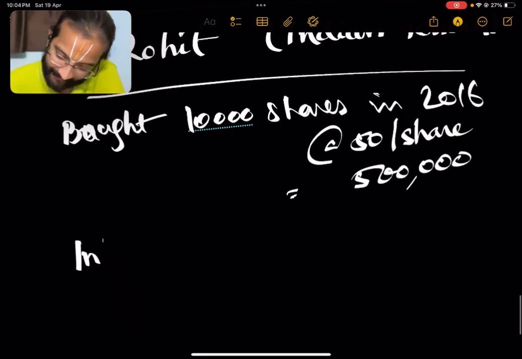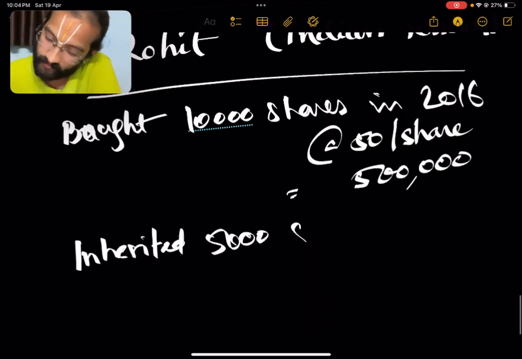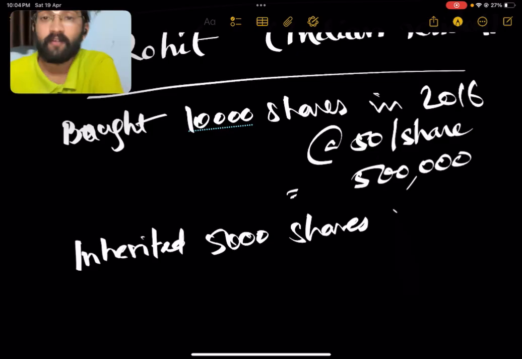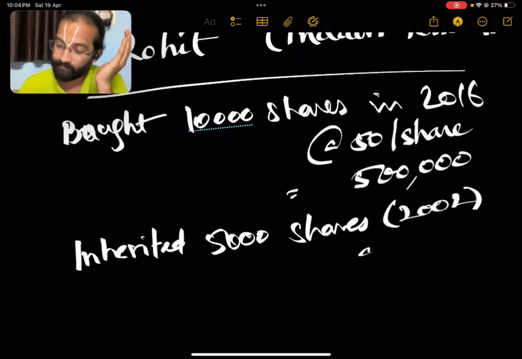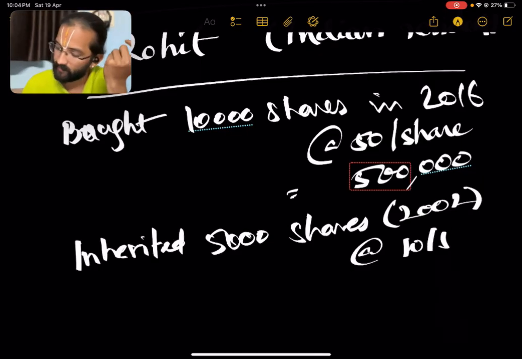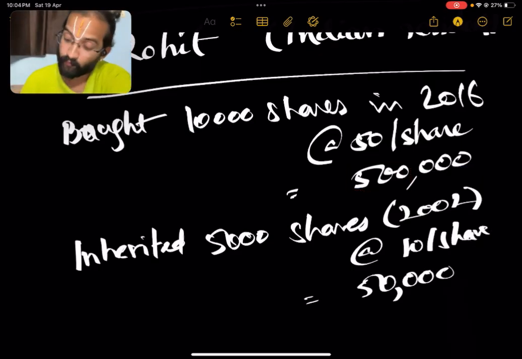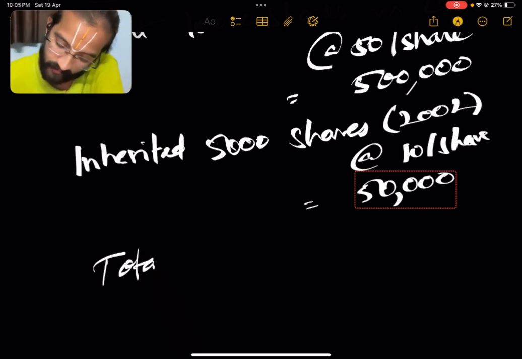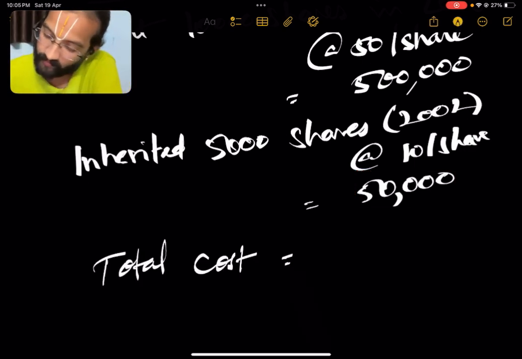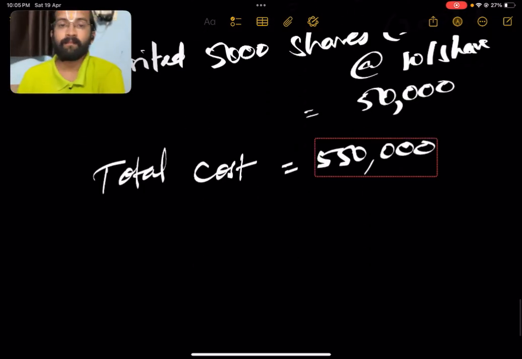Then he inherited 5,000 shares from his father, which were purchased in 2002, at probably 10 rupees per share. Now the total cost would be 50,000, I mean, for this inheritance alone. Now the entire portfolio total cost is 5,50,000.